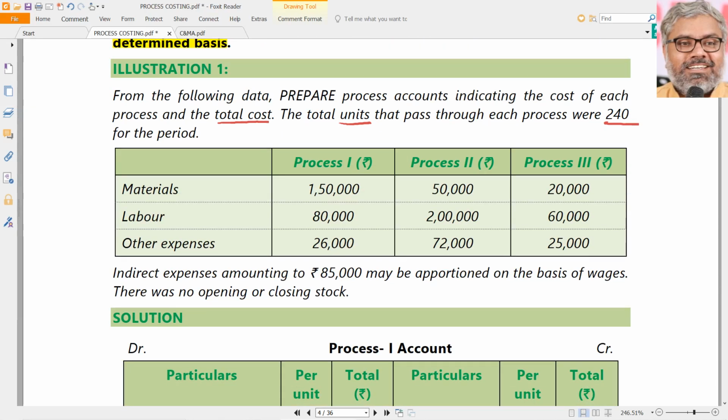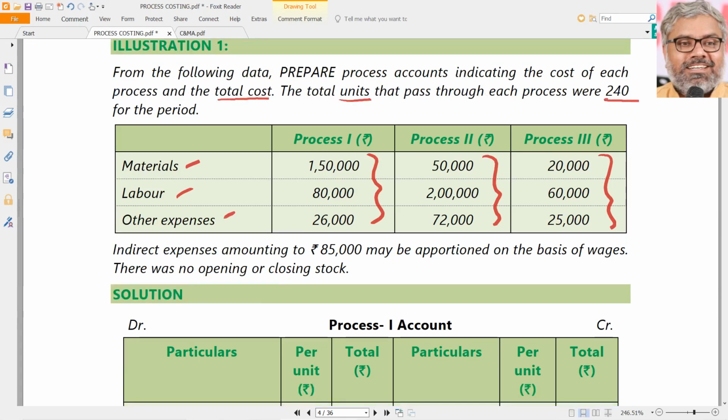Just for namesake, process 1, process 2 and process 3. And the data related to the materials, labor and other expenses of each process has already been given. All that we need to do is, because all of them are costs, debit them to the respective process accounts. That is okay.